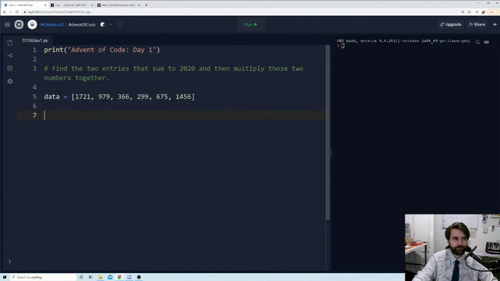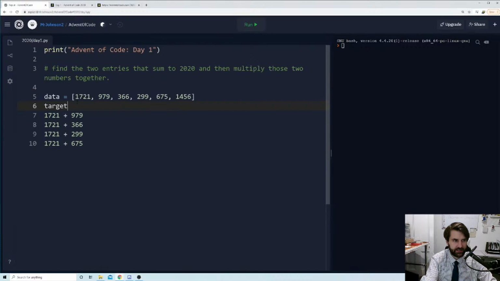Now what we need to do is look at each one of these and add it to all the others. I've explained that really badly. So let's start with 1721. We need to start with this, and we need to try 979, and then we need to try 1721 add 366, and then 1721 add 299, and then 1721 add 675, and we're constantly testing to see whether these equal 2020.